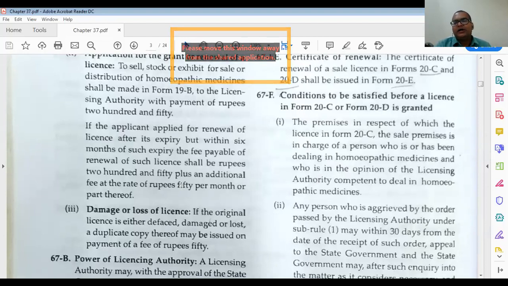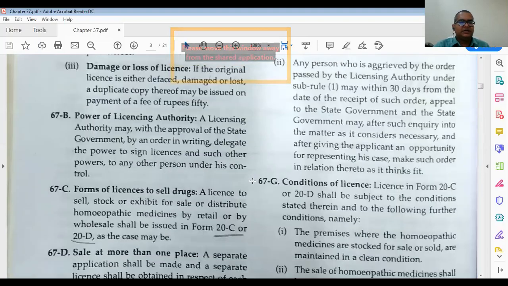Like when we go to a bank to open a bank account, first the bank manager or the person concerned asks for your documents, and when they are assured that you have all the documents, like your ID proof and address proof, then they open the account. Like that, they assure that you are the right person to get the license, that you are eligible with the documents for the license.